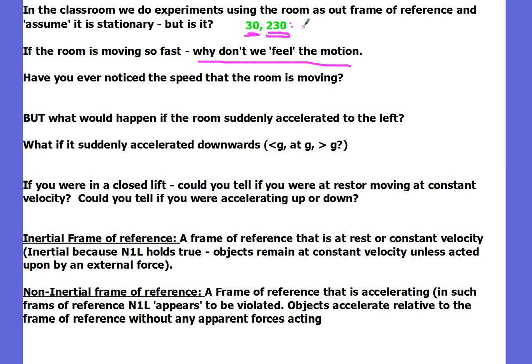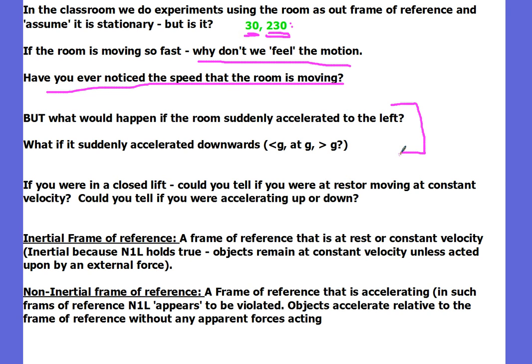Therefore, we're travelling at exactly the same speed as the classroom, and therefore we feel like the classroom is not moving relative to us, and we don't notice the classroom speed is moving. But just a little thought experiment: what would happen if the room suddenly accelerated to the left? Have a think about that. If the classroom suddenly accelerated at a high speed or a high acceleration to the left, what would happen?